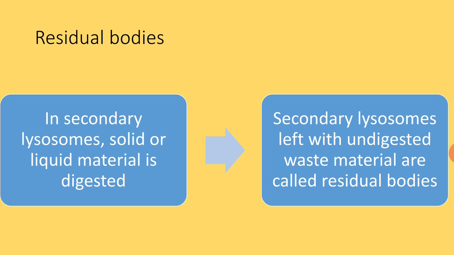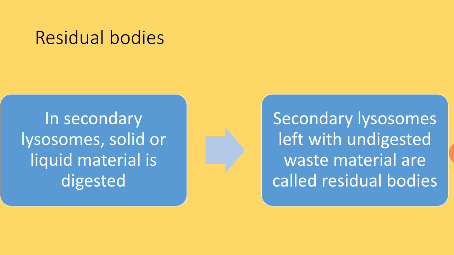These are non-digestive material. So in secondary lysosomes, solid or liquid material is digested, but they are still left with undigested waste material. The secondary lysosomes left with undigested waste debris are called residual bodies. That means residual bodies contain only undigested waste material.